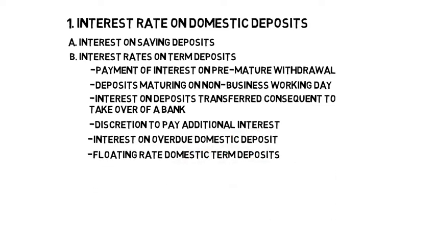Floating rate domestic term deposits. Floating rate domestic term deposits shall be linked to a directly observable and transparent market-determined external benchmark. Penalties. In case of splitting of the amount of term deposit at the request from the claimant of deceased depositors or joint account holders, no penalty for premature withdrawal of the term deposit shall be levied if the period and aggregate amount of the deposit do not undergo any change.